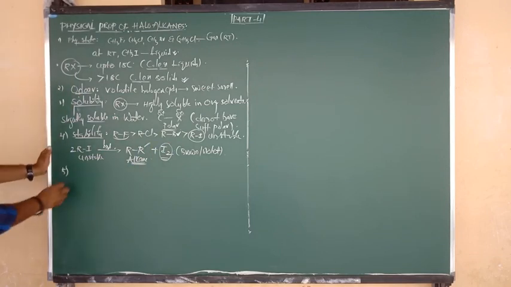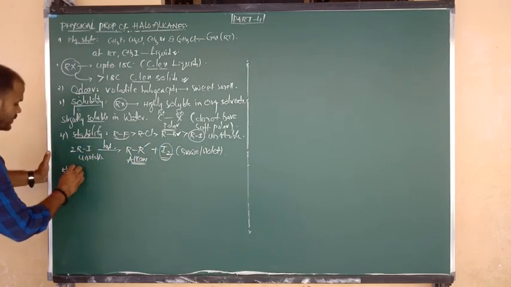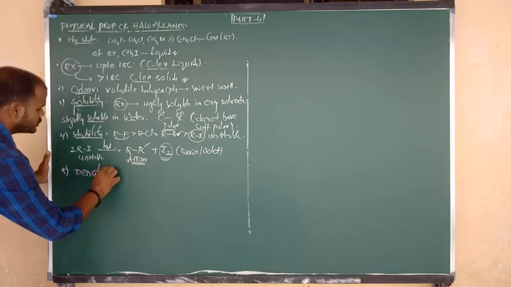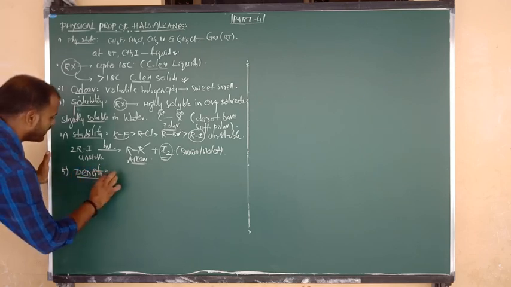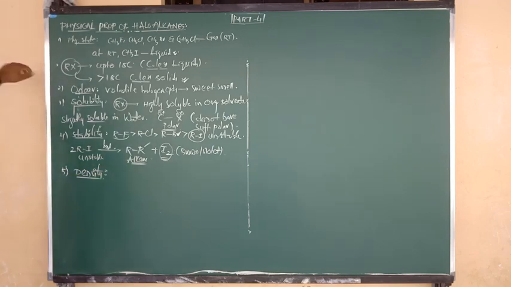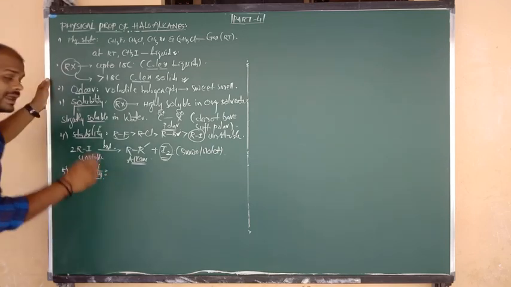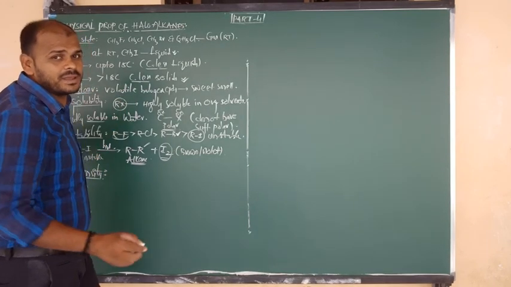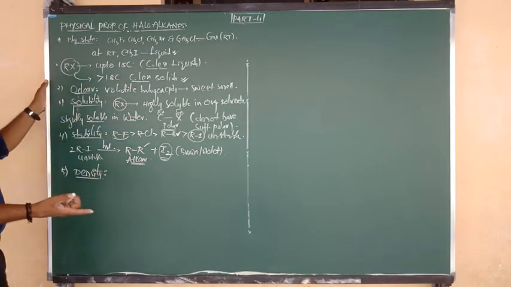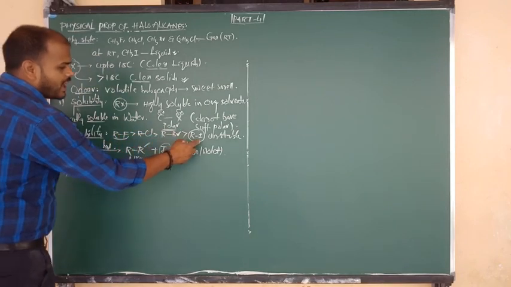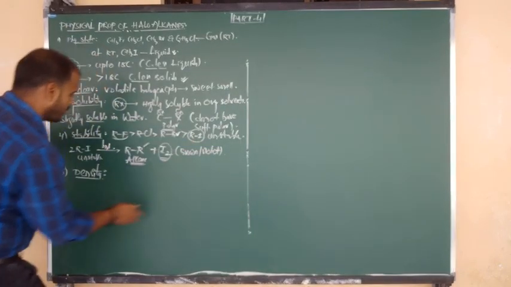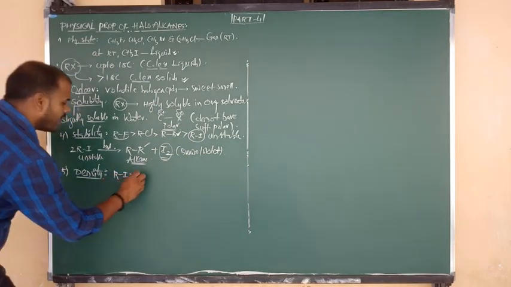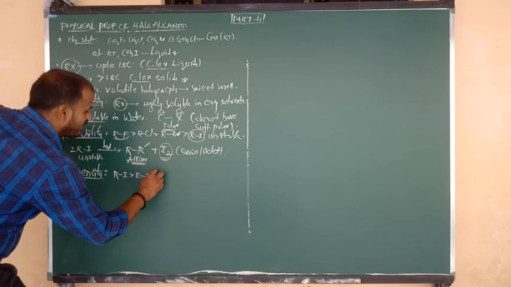Good. The next point I am going to discuss with you is density. Density is directly proportional to molecular weight. As the molecular weight increases, density definitely increases. Among fluorine, chlorine, bromine, iodine, iodine contains the most molecular weight, so it has more density. So alkyl iodide is greater than alkyl bromide, greater than